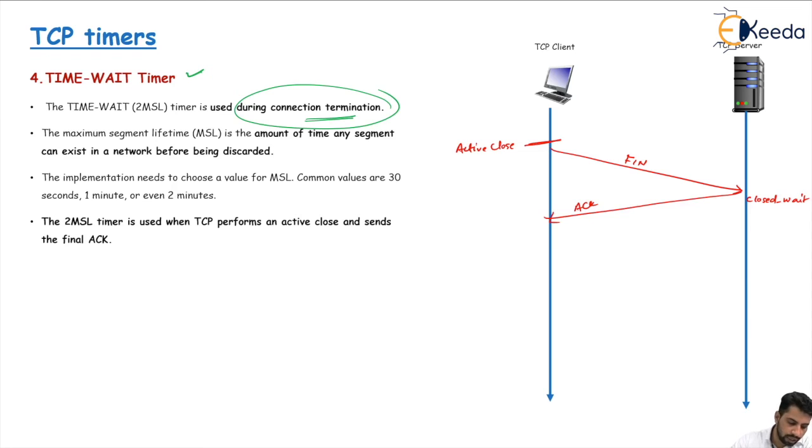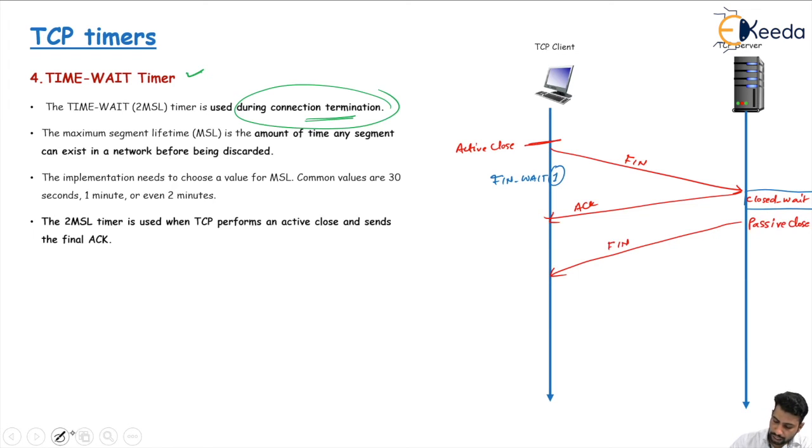The client goes into the finish wait 1 state, and the server is in the close wait state. When the complete data transfer is done from the server side, it passively closes the connection and sends the finish segment.